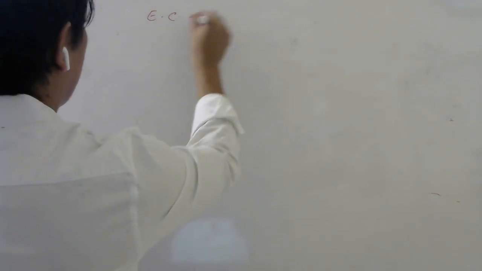So after learning some concepts, it's time to see some questions. Exam corner 1, question number 1. Is a charge of 0.8 into 10 power minus 19 coulomb possible?